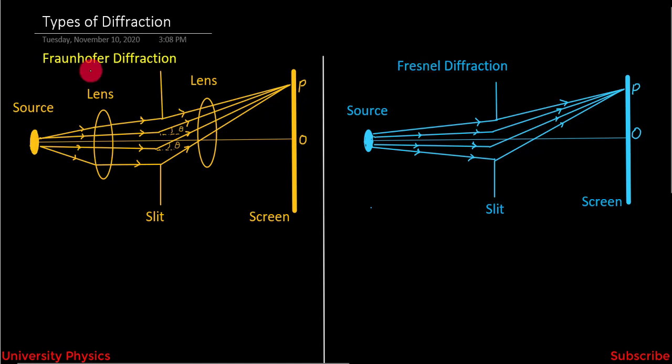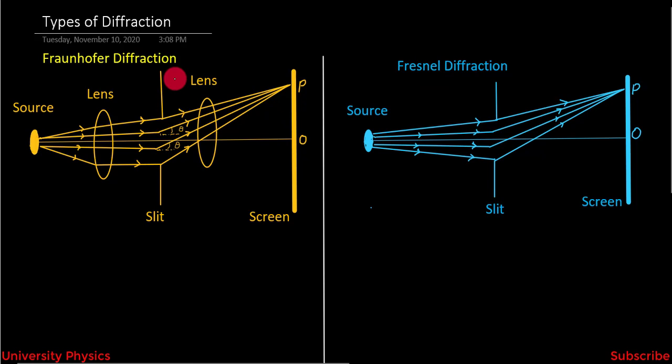Fraunhofer diffraction is named after the German physicist Joseph von Fraunhofer. He was born in 1787 and died in 1826. While Fresnel diffraction is named after the French scientist Jean Fresnel, who was born in 1788 and died in 1827.